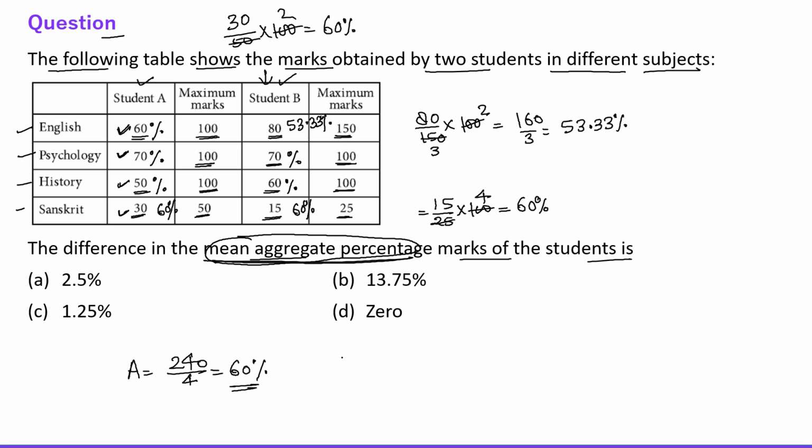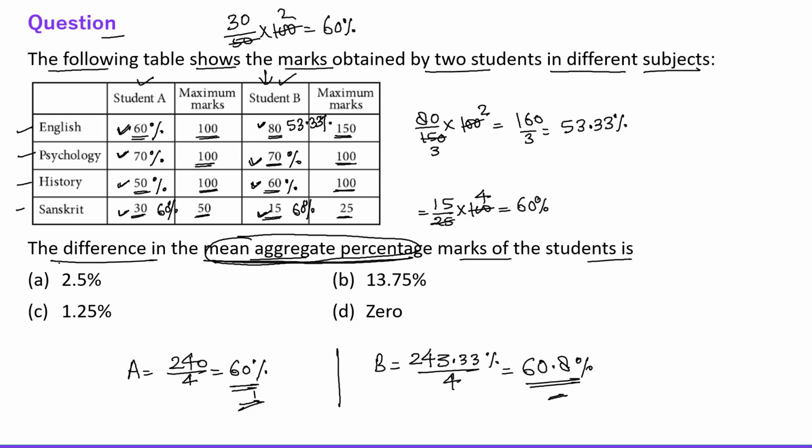Okay, now what about B? So for B, the mean aggregate percentage is 70, 60 is 130, 130 and 60, 190, 190 plus 53. So 190 plus 50 is 240. So this is 243.33%. And divided by 4, this becomes 60.8%, right? So for A, the mean is 60%. For B, the mean is 60.8%.